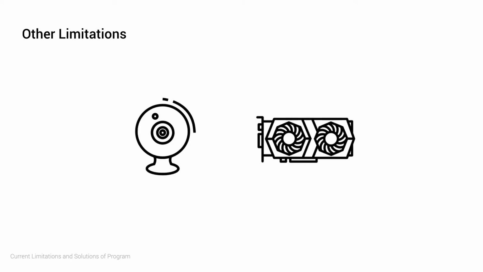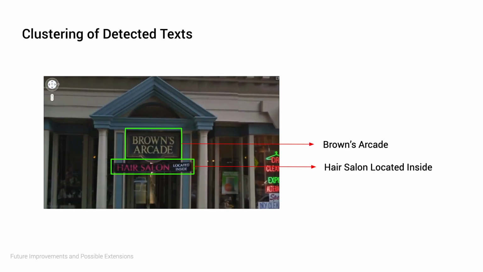There are also some other limitations such as hardware limitations, for example the camera on my laptop being able to only support up to 30 frames per second and the lack of a GPU for faster model inference. As for future improvements to this program, as mentioned, clustering of text into groups is possible, such that for example here, the program will take Brown's Arcade as one group and Hair Salon located inside as another.